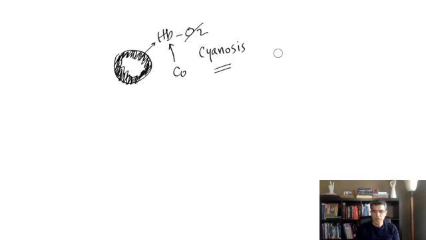You may ask me, where is CO going to come from? Well, in a normal person, the CO is going to come from breaking down hemoglobin. When you break down hemoglobin, you're going to create a pigment. It's called biliverdin. And as part of this process, you're going to create some CO. That is okay. However, when you get poisoned by CO, the CO is going to attach to hemoglobin and prevent hemoglobin from carrying oxygen. In the normal amounts, the CO would be beneficial.